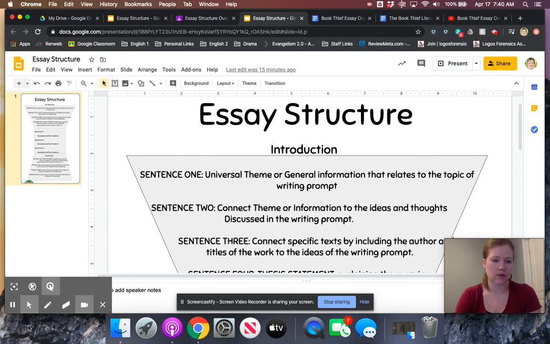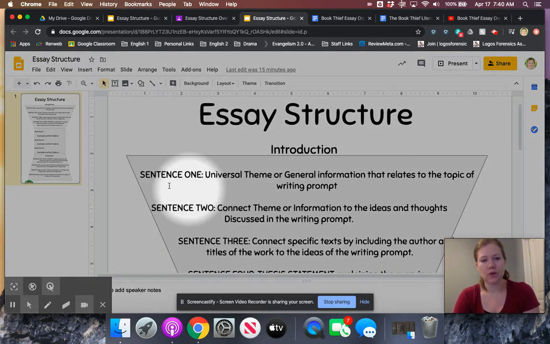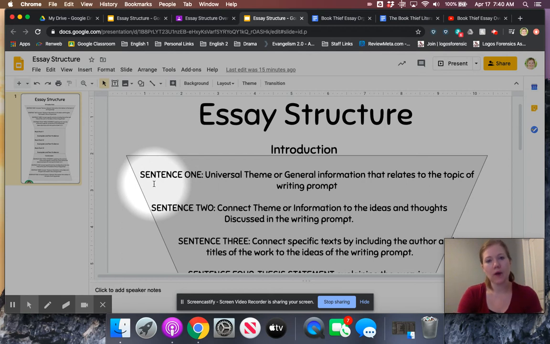So this is a refresher of everything that we've talked about in the past with writing an essay. I wrote it out to have 4 sentences because there are a lot of ideas in your prompts, which are a little more lengthy and complex. So you'll probably need about 4 sentences minimum to accomplish a solid introduction and conclusion.